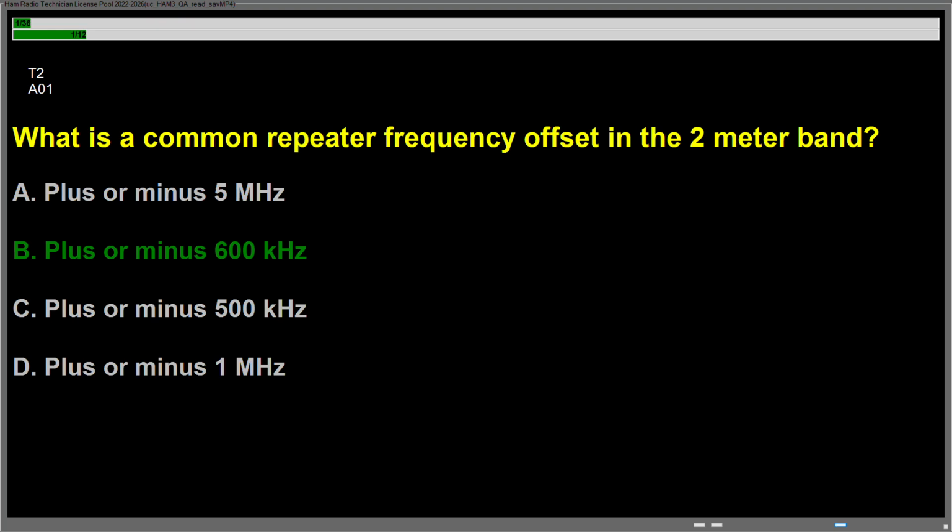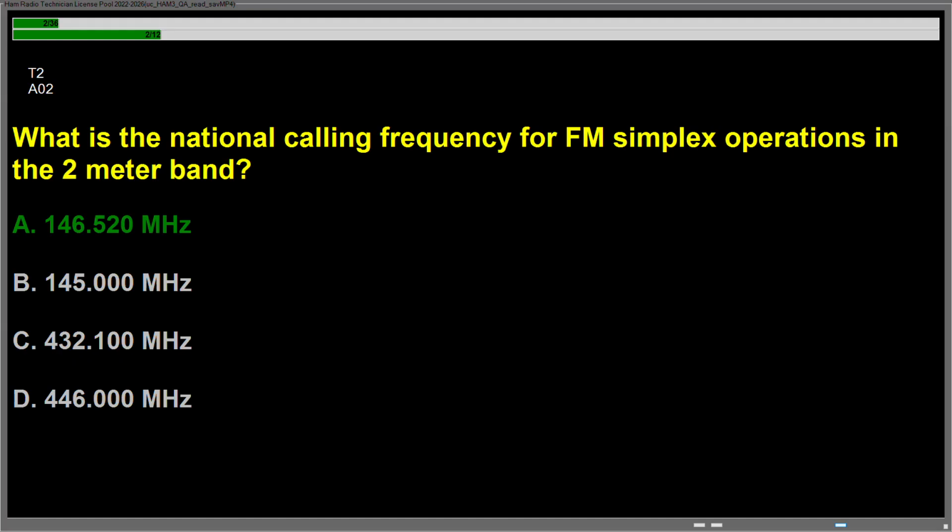Question Alpha 01, what is a common repeater frequency offset in the 2-meter band? Answer is B, plus or minus 600 kHz. Question Alpha 02, what is the national calling frequency for FM simplex operations in the 2-meter band? Answer is A, 146.520 MHz.